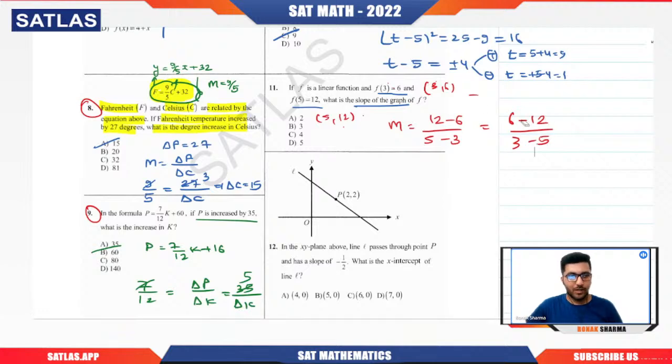Okay, I have already explained this. So 12 minus 6 is 6, 5 minus 3 is 2. So I guess you should take 20 seconds to solve this type of question. Now we'll move on to question number 12.